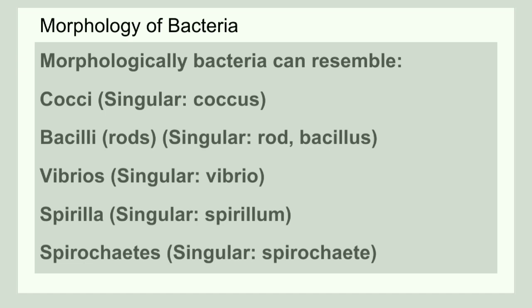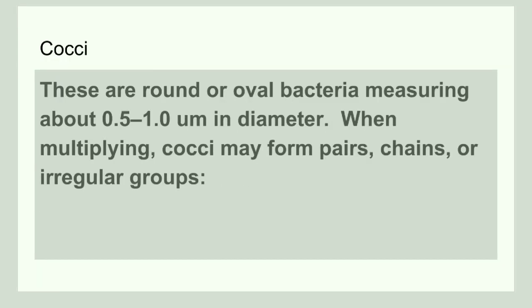Today we will discuss the morphology of bacteria. Bacteria are present in 5 common shapes, that is cocci, bacilli, vibrios, spirilla and spirochetes. Next, let's discuss each one in detail.